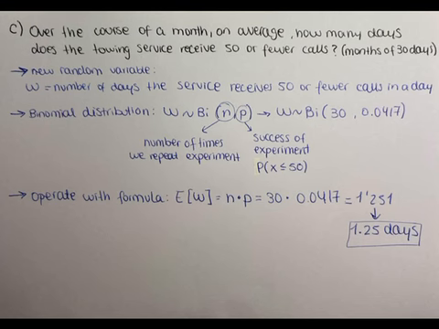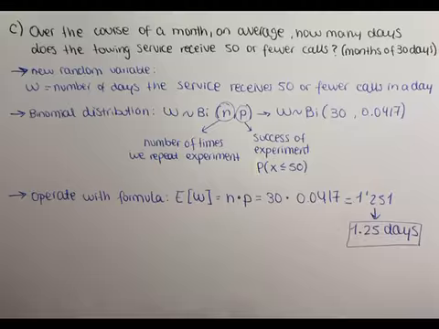Section C. Over the course of a month, on average, how many days does the towing service receive 50 or fewer calls? Now, instead of calls in a day, they're asking us about a period of a month, 30 days. We have already calculated the probability of obtaining 50 or fewer calls in a day. Then we will have to define a new random variable, because the calls from day to day are independent events, and each day has the same probability, p, of being a success.